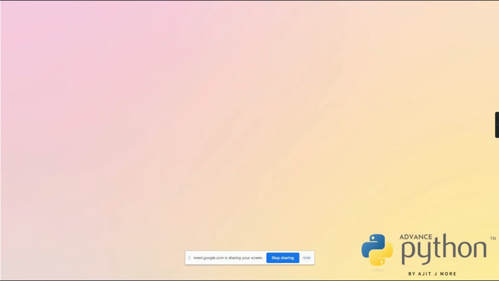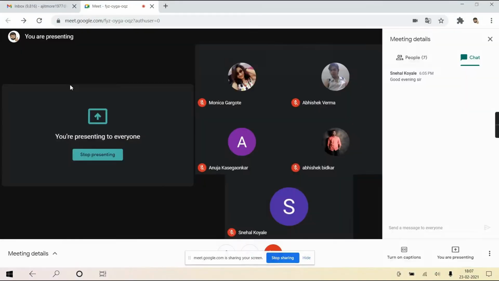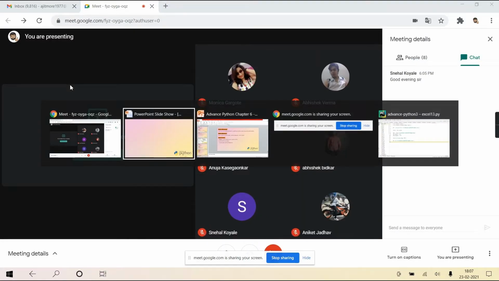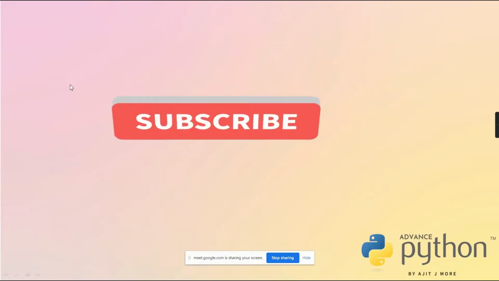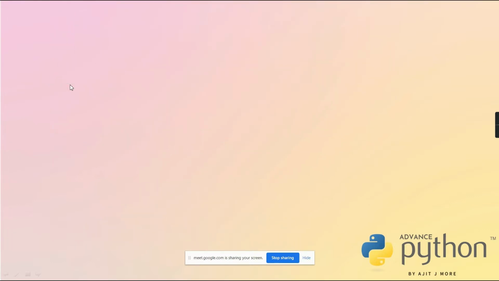Yesterday's session, we discussed what is XML. Then we compared XML with HTML, right? The difference between XML and HTML we discussed. Then we saw the structure of an XML document.